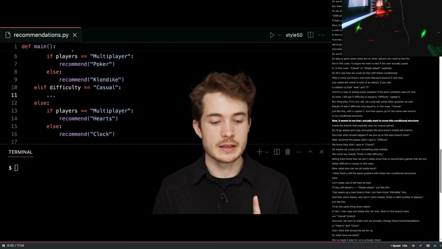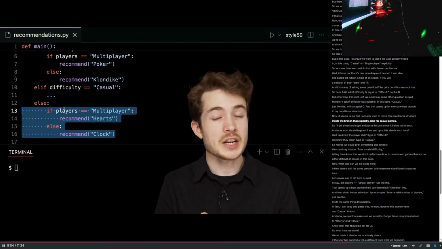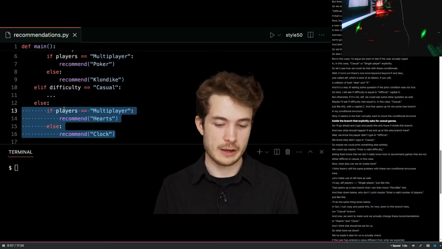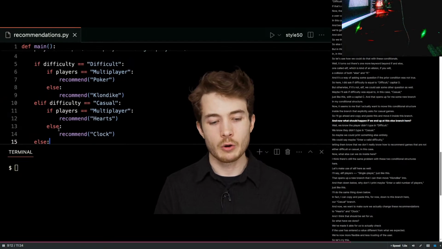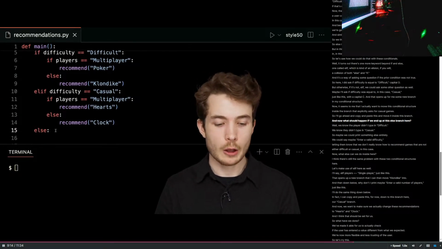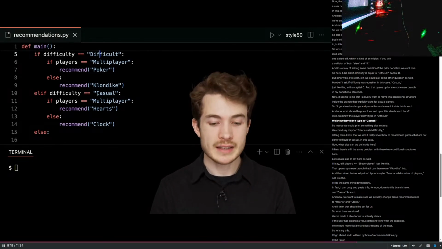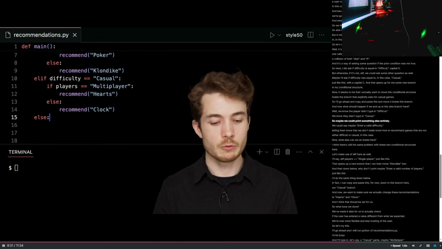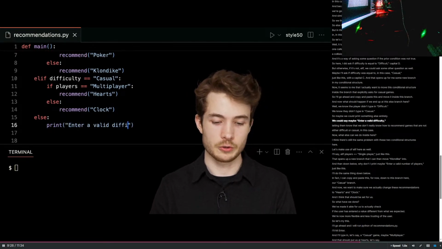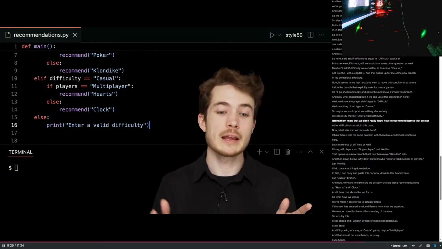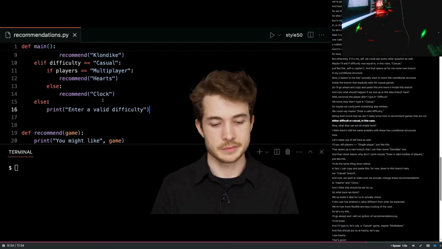Now it seems to me that I actually want to move this conditional structure inside the branch that explicitly asks for casual games. So I'll go ahead and copy and paste this and move it inside this branch. And now, what should happen if we end up at this else branch here? Well, we know the player didn't type in difficult, we know they didn't type in casual, so maybe we could print something else entirely. We could say maybe enter a valid difficulty, letting them know that we don't really know how to recommend games that are not either difficult or casual in this case.